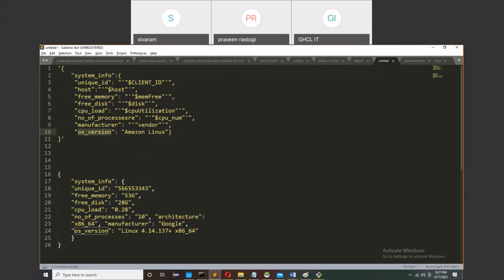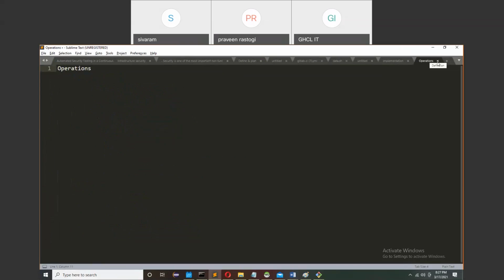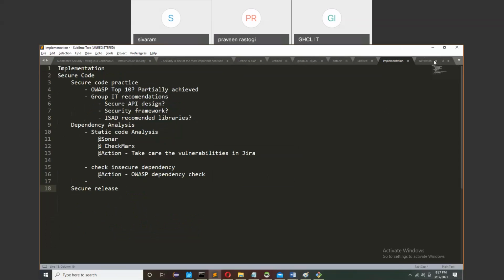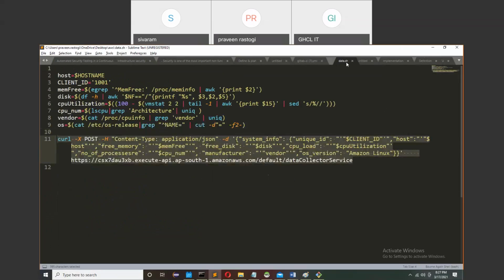That's why, if I go to my script again, Data.sh, this one, here I first try to figure out all this information with respect to the current server.